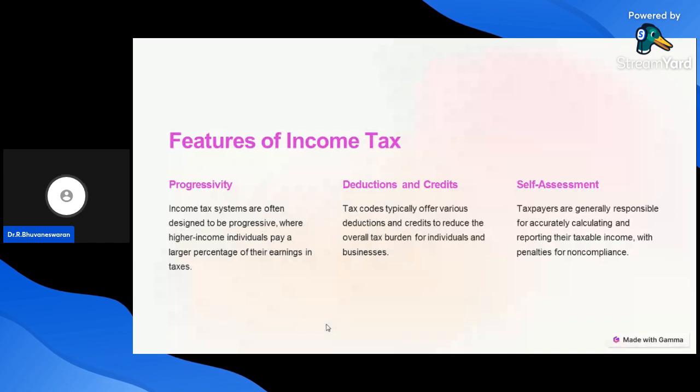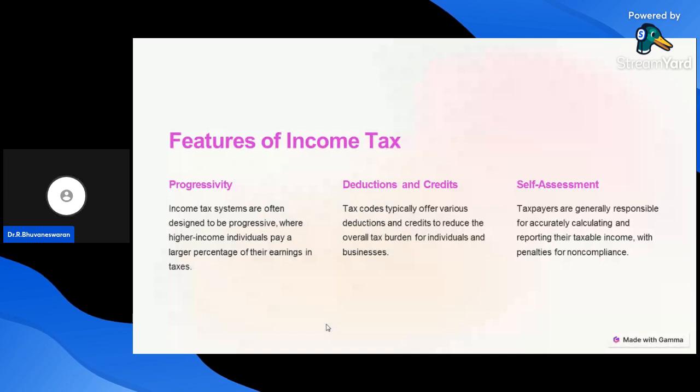Next one, deductions and credits. Deductions and credits are one of the features of income tax. Tax codes typically offer various deductions and credits to reduce the overall tax burden of individuals and businesses. This is called deductions and credits of the income tax.